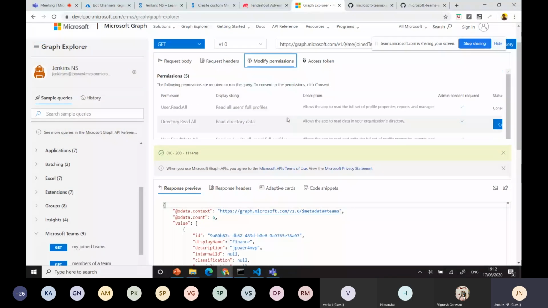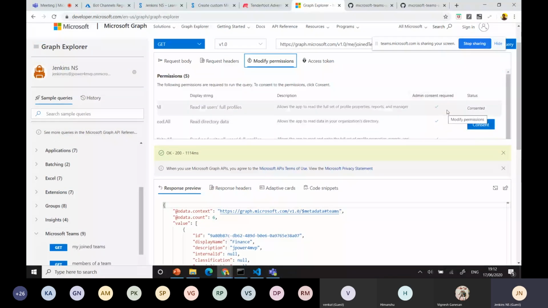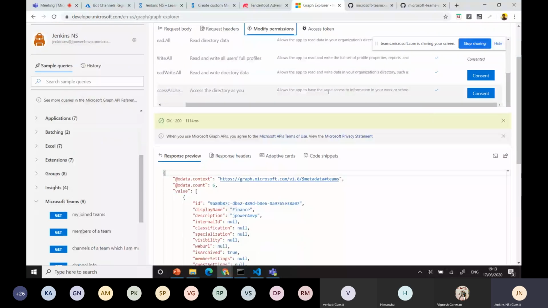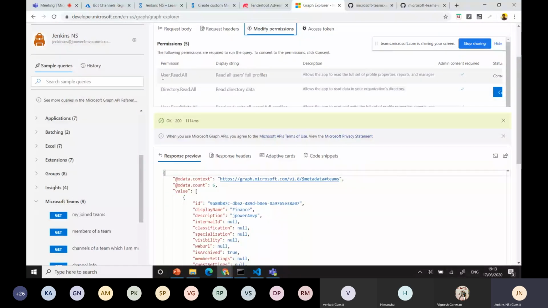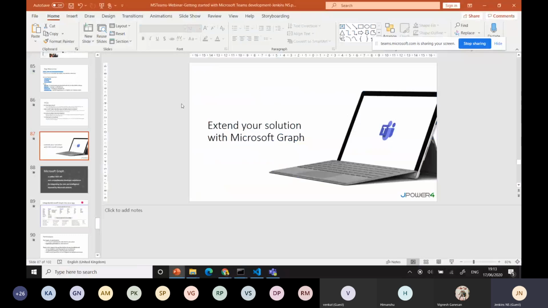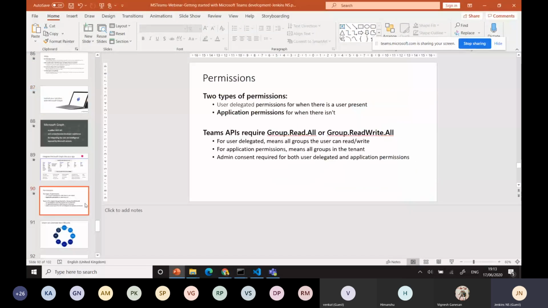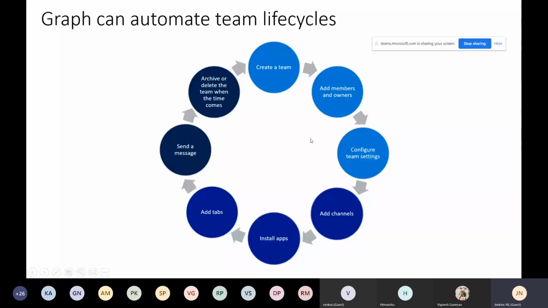You need to remember that these are mandatory. These two are needed, and only then will it be supported. Like that, you can identify and give the permission in your application in Azure. The app permissions are in the Azure app registration; you can provide them there, and then it's easy to do. Always remember that permission is a very important point. Using that, you can use Graph to automate the team lifecycle.